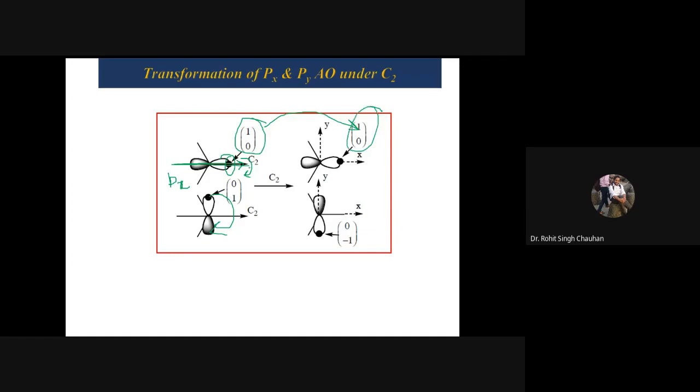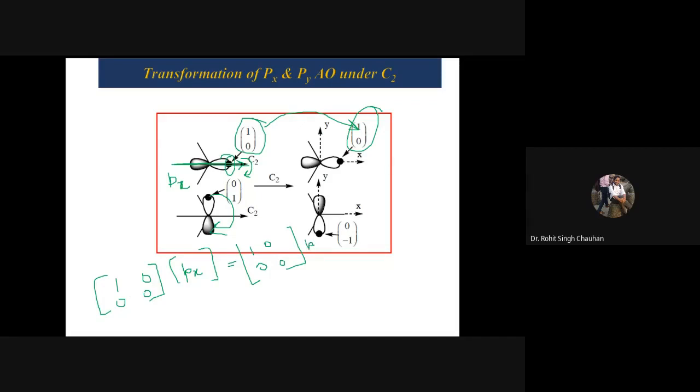So I can write it here if I want to depict the matrix. What will I write? It is 1 0 and this one is for Px. Right? Don't consider, this is Px. Okay. So after the C2, what will happen? It will be 1 0, 0 0. Okay. Here also you can write 0 0. This is the representation for Px and this one for Py. Now is anything going to change?